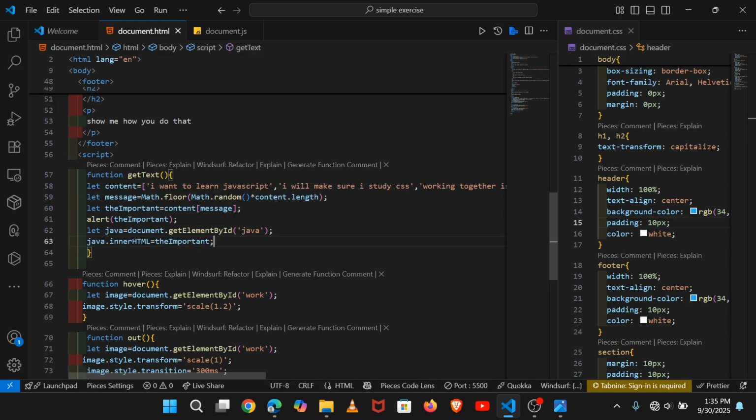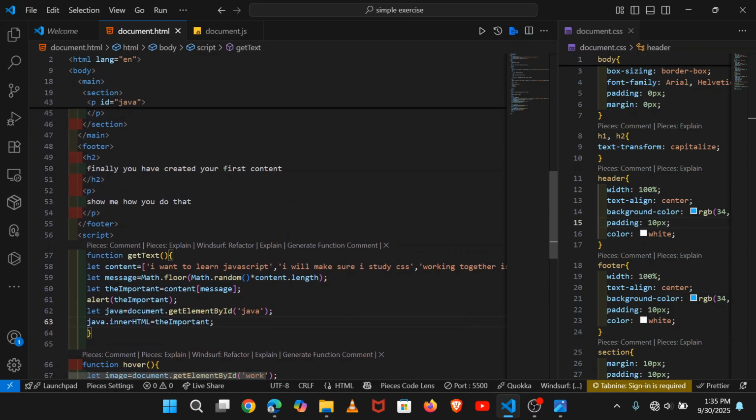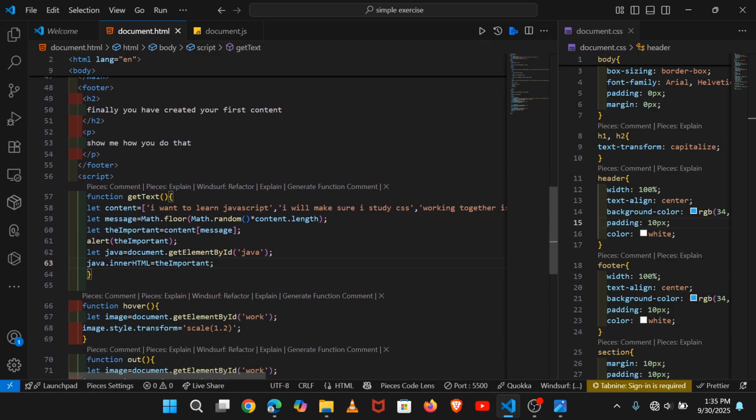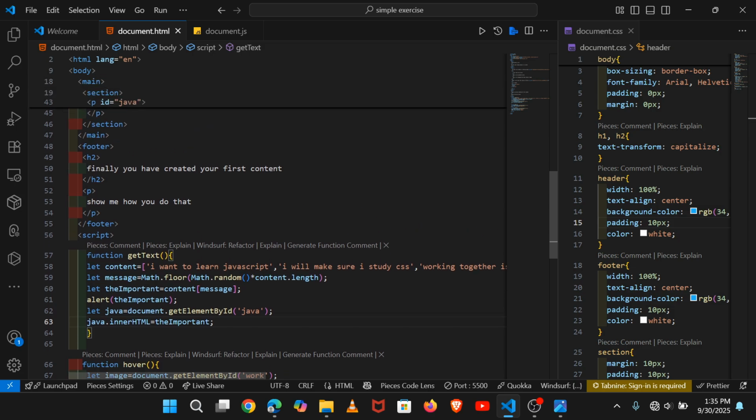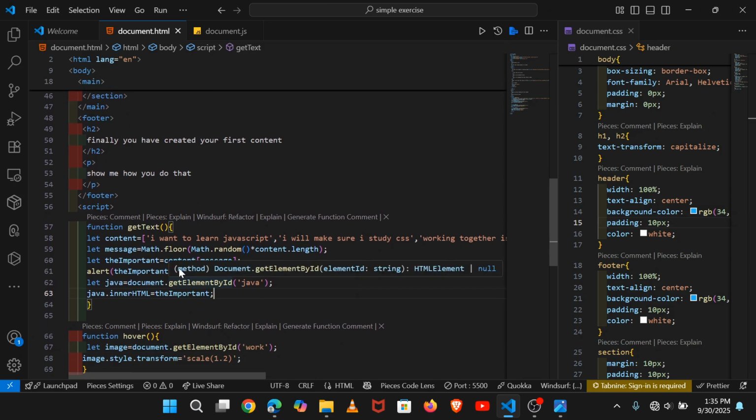Control S to save. Then when we press it something happens. The other thing that is very important is that we are going to pass that function to the exact location where we want it to be. So you come here and grab this getText, but you remove this alert because it's the box that shows the message on the browser.